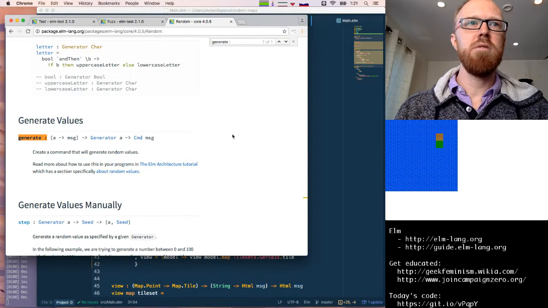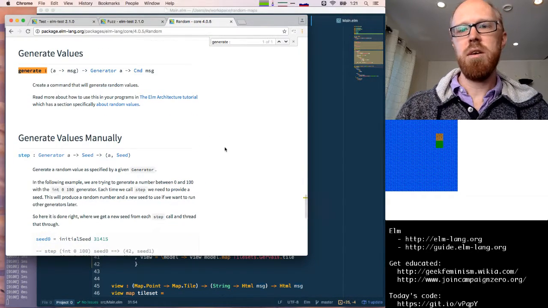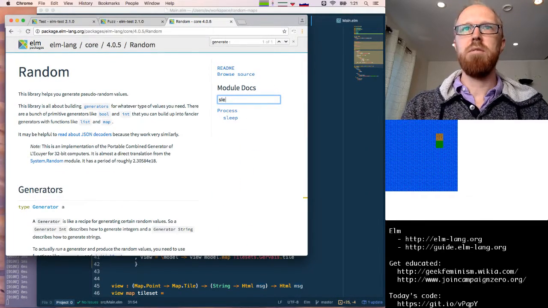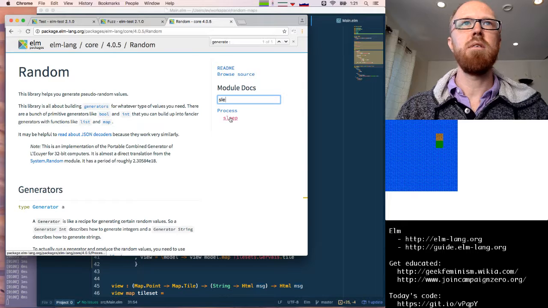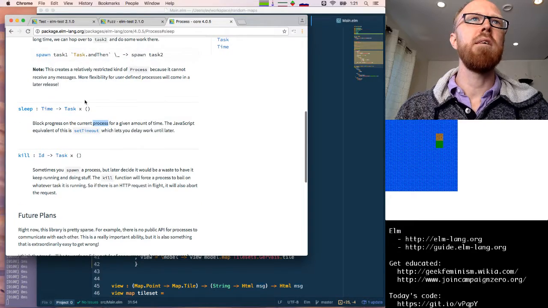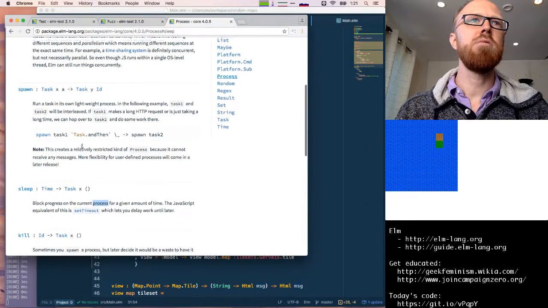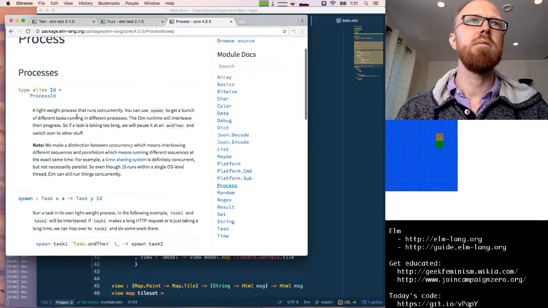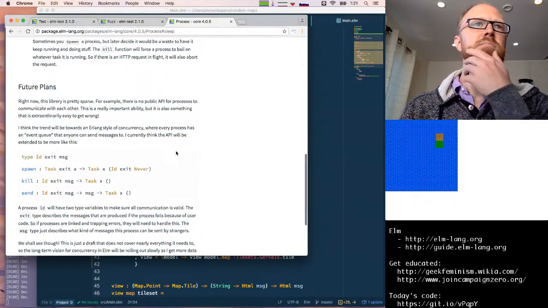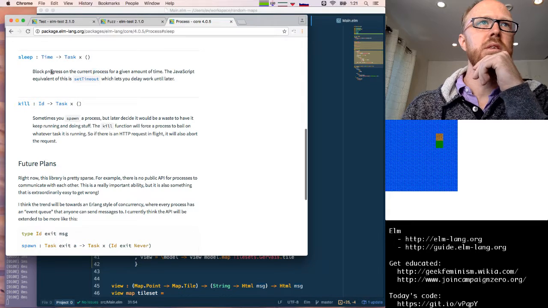The other thing I want to do is have it now generate a new one every so often. So there's going to be a function called sleep in the core package. That'll give us a task. And is there a way to transform a command to a task, or a task into a command? I guess not.